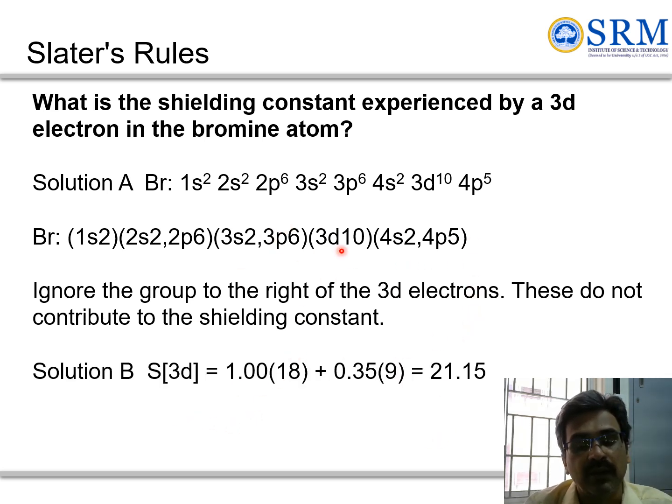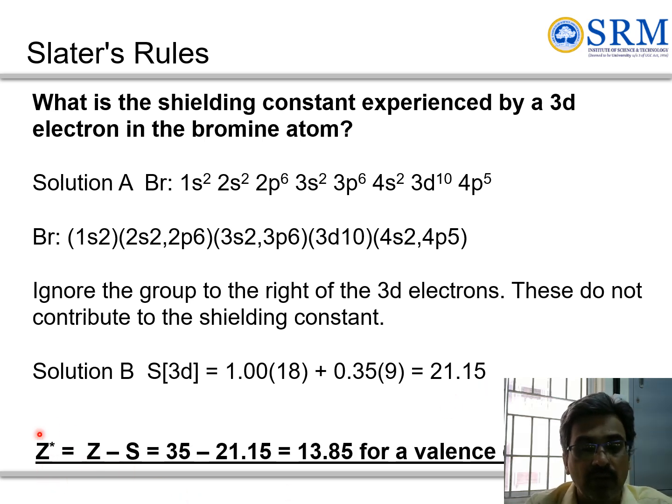So we have 9 electrons in the same group, which shield 0.35 each since it's a d electron. The rule is different for d or f. So 9 electrons shield 0.35 in the same group, and the remaining 18 electrons in the lower groups shield 1 each for a d electron. So the shielding constant is 21.15 and the effective nuclear charge is 13.85 for the 3d electron of the bromine atom.